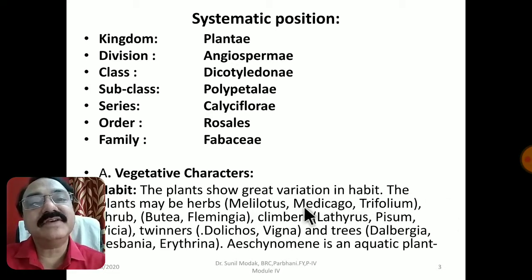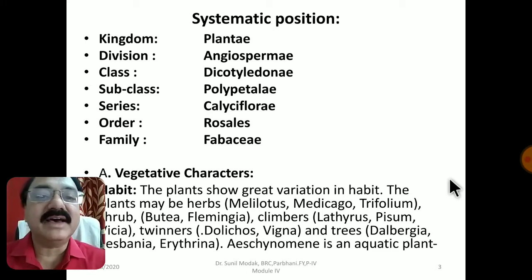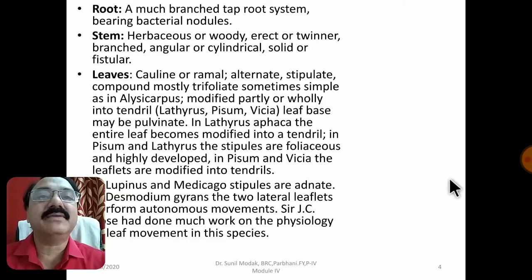If we talk about the vegetative characteristic features of the different plants of this family, the plants show great variation in their habit. There are herbs like Melilotus, Medicago and Trifolium, and shrubs like Butea and Crotalaria. Climbers are there, Lathyrus and Pisum. There are twiners like Vigna, and of course trees like Dalbergia, Sissoo and Erythrina. So herbs, shrubs, climbers, twiners, as well as trees, all different types of habits are seen in this family.